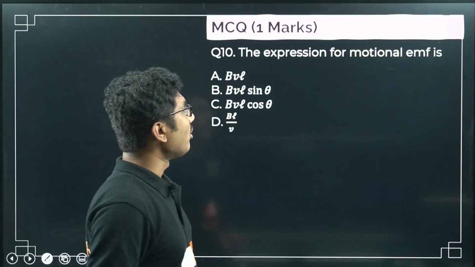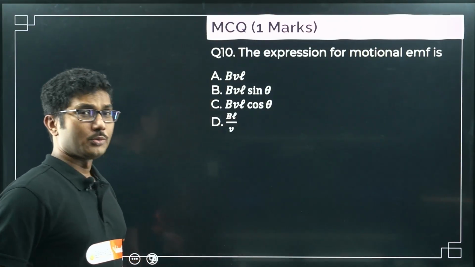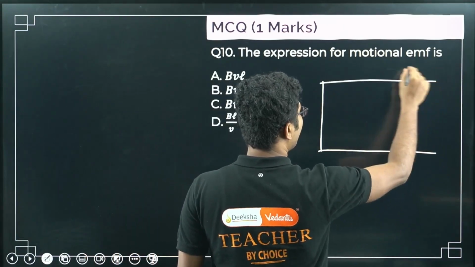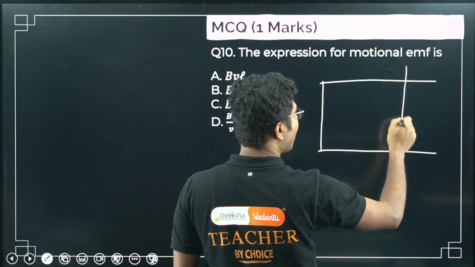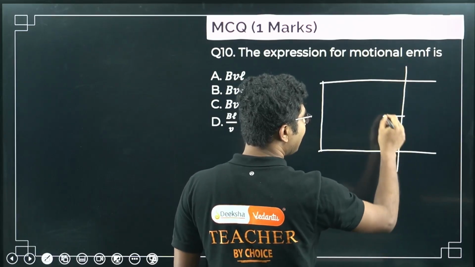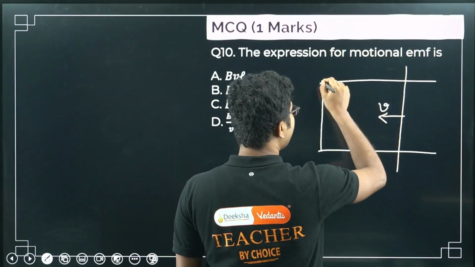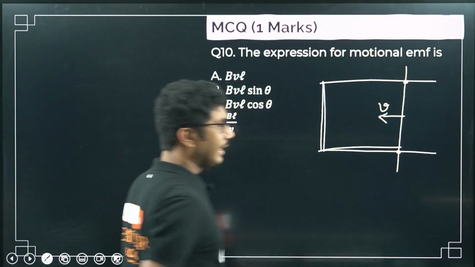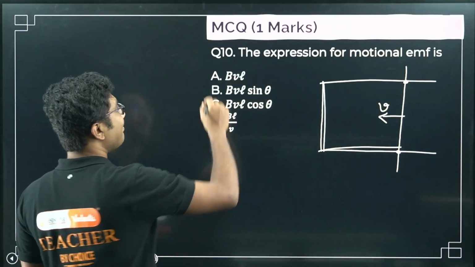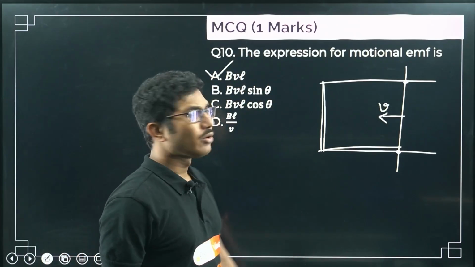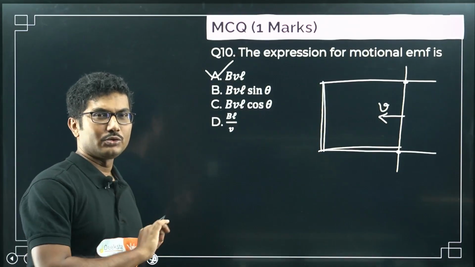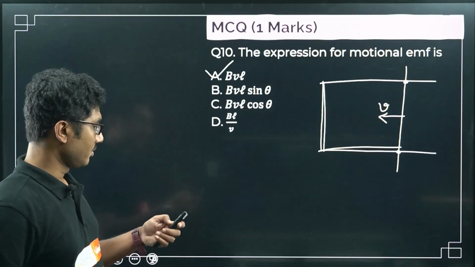The expression for motional EMF. Motional EMF means when there is a loop, a coil, and a line element is moving with a velocity v in a loop, whatever the EMF is induced on the ends of this line, that is given by BVL, no sin theta, no cos theta. It is only simply BVL, no sin theta, no cos theta.